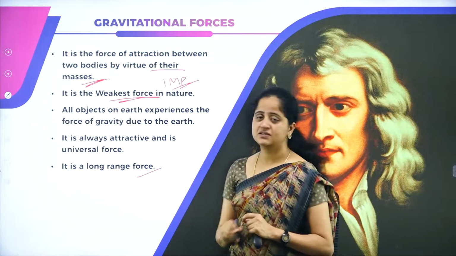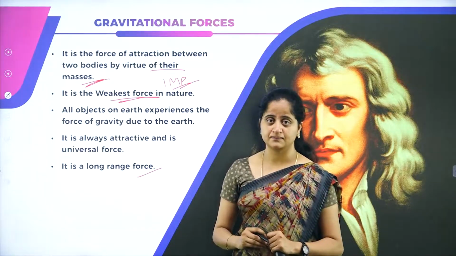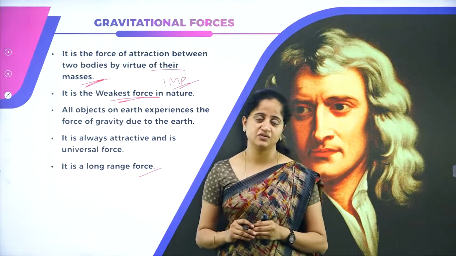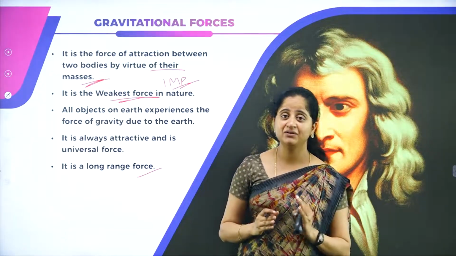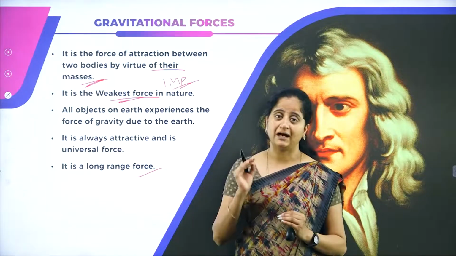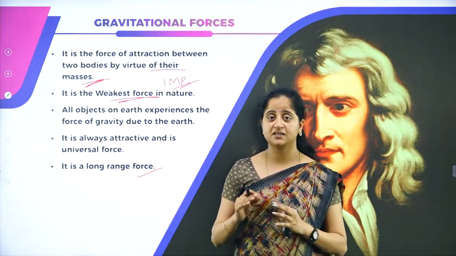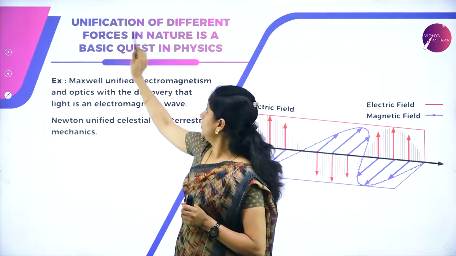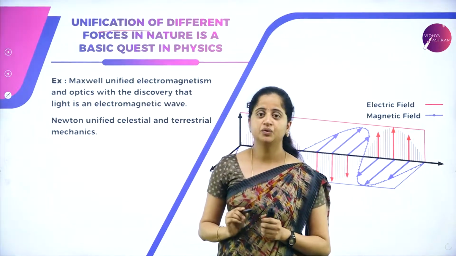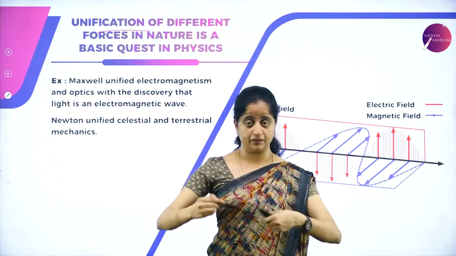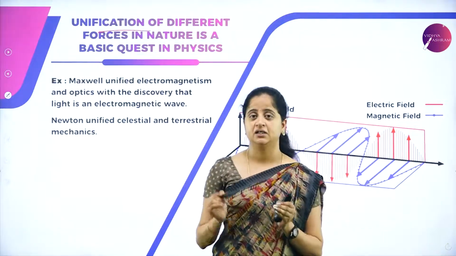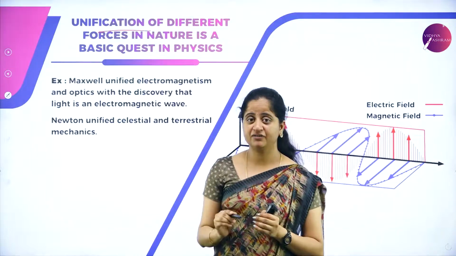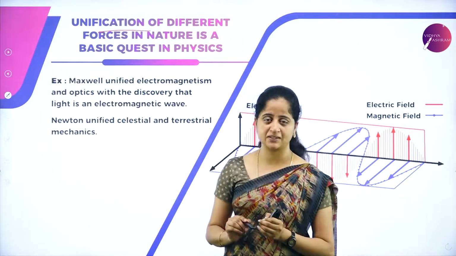Because it is applicable to all the objects in the universe. And this force is a long range force. Why is it called a long range force? Because it is applicable even for far away objects, or it is applicable to terrestrial and celestial mechanics as well. So the next concept is unification. What is the meaning of unification? Unifying means combining. So unifying the different forces in nature is the basic quest in physics.